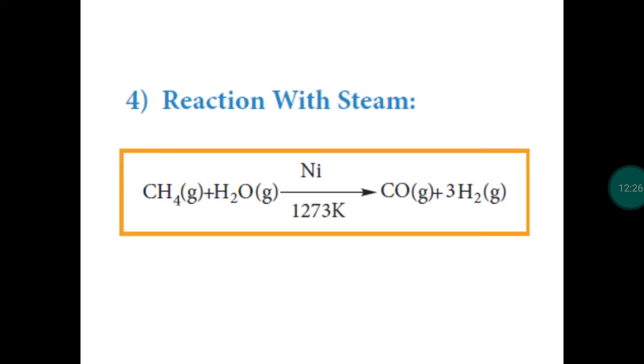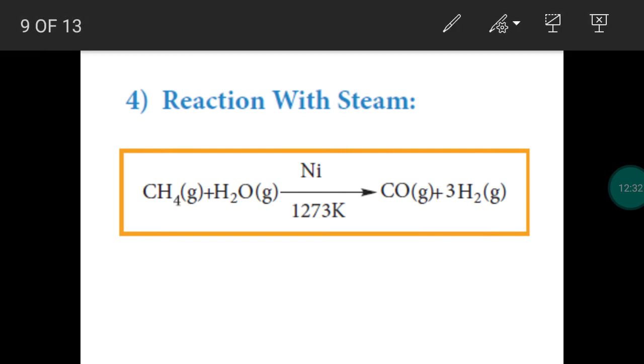The fourth chemical reaction is alkanes reacting with steam. The vapors of alkane and the steam are passed over the catalyst nickel at 1273 Kelvin. We get carbon monoxide and hydrogen, and this is the method of manufacturing hydrogen gas. A large quantity of hydrogen gas can be prepared by this method. So this is called the steam reforming process.